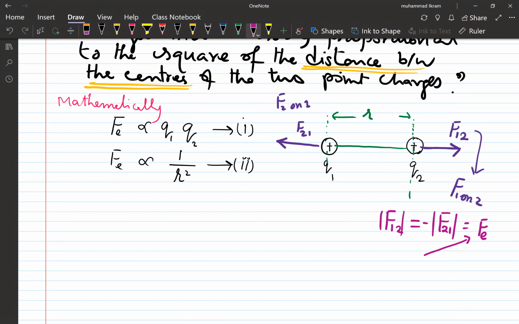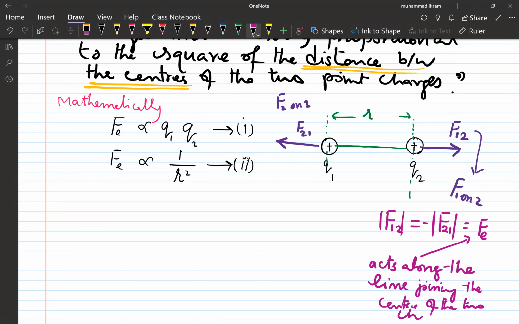And this electrostatic force acts along the line joining the center of the two charges. The center of what? The center of the two charges, right? So that force acts along what? That force acts along the line joining the centers of the two. This is why we will use this in the vectorial form like this.